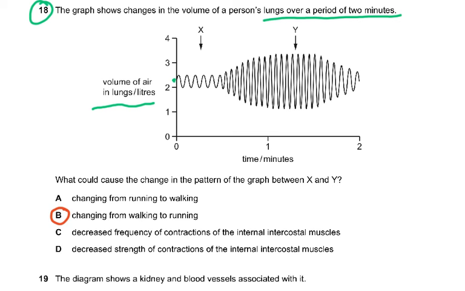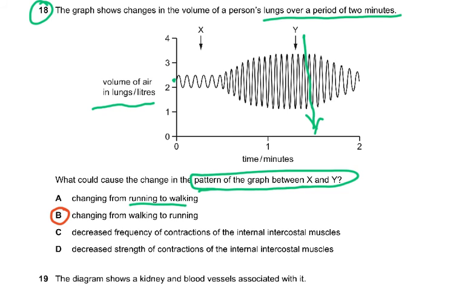And then we suddenly see the person is taking in deeper breaths. More air is going into the lungs and out, in and out, in and out. And you see this. So what has happened at Y? And this is 2 minutes only. So what could cause a change in the pattern of the graph between X and Y?